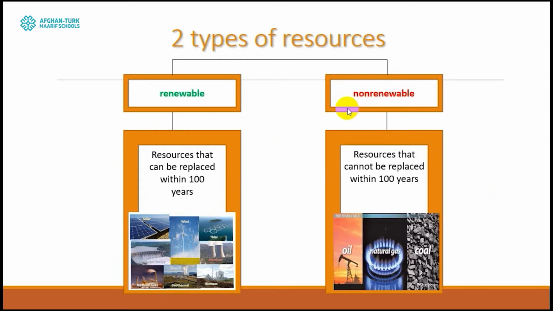And non-renewable resources are resources that cannot be replaced within 100 years. It can be fossil fuels, for example, where the production of that kind of resource would take 1,000 years, and that's why we can say that non-renewable resources cannot be replaced in 100 years. And examples of non-renewable resources are oil, natural gas, and coal.